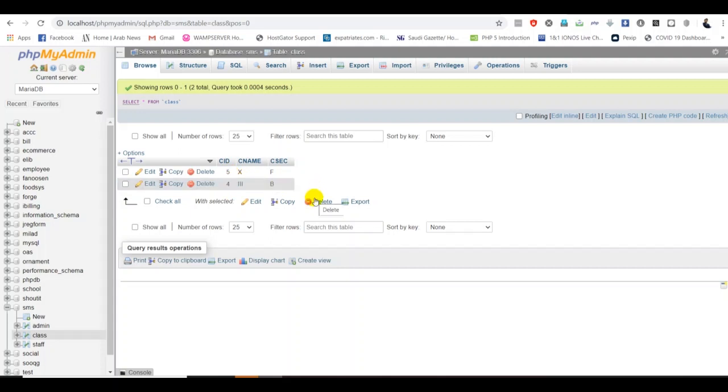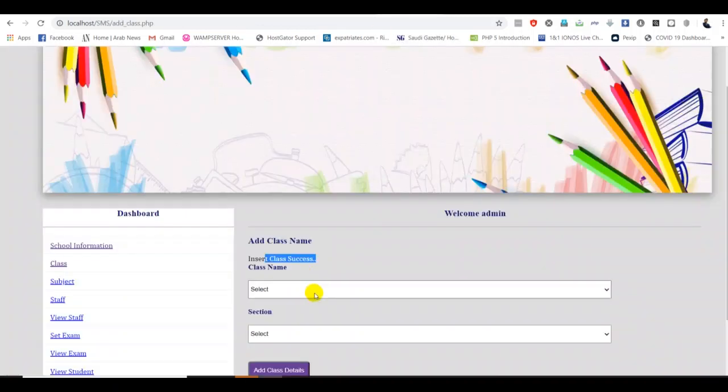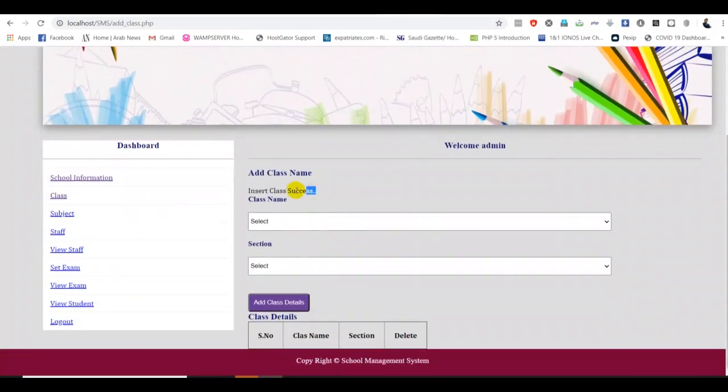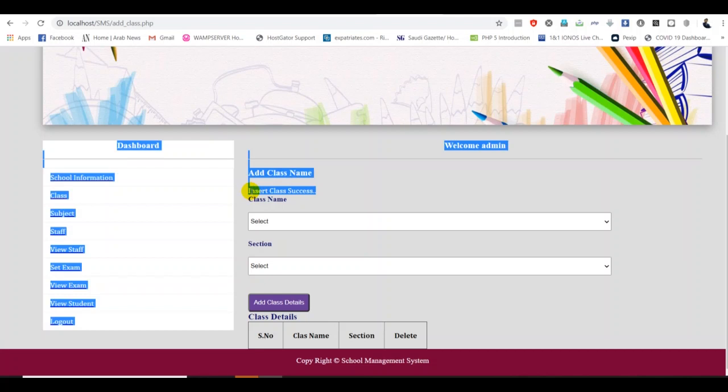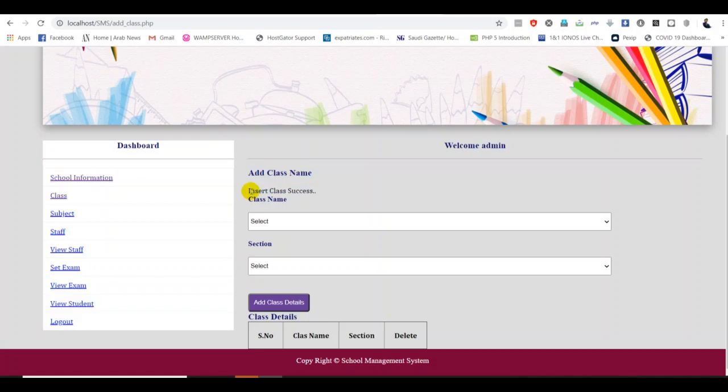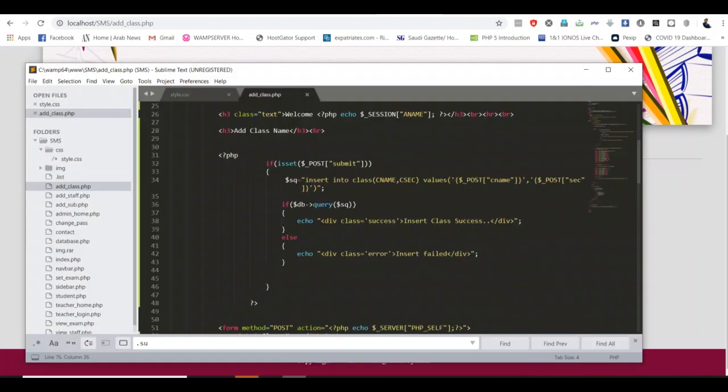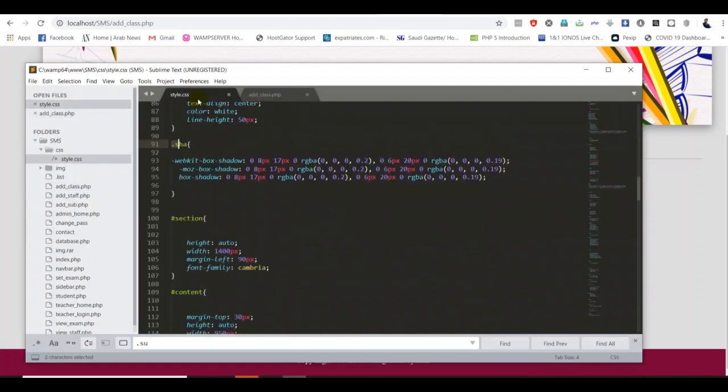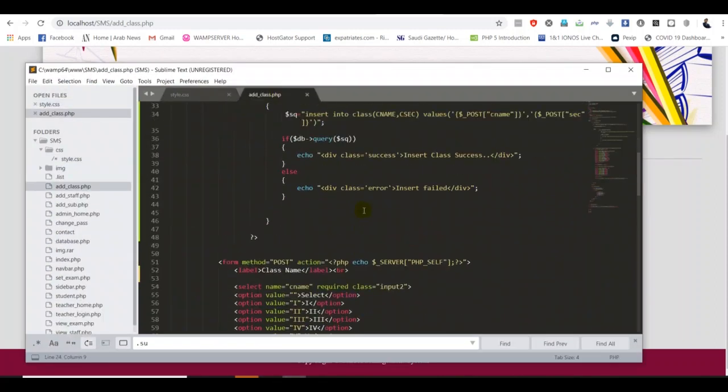That's great. Now guys, if you go back here, it doesn't look that good because of the message classes we put for insert. So I'll go back to style.css. If you go back to my Sublime, I have given 2 classes.